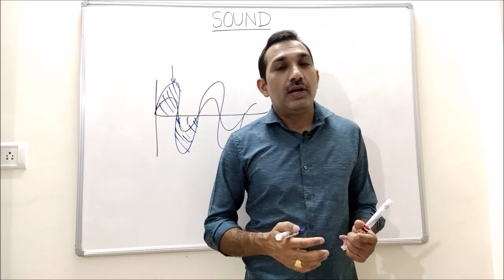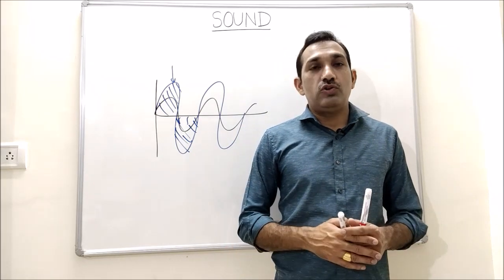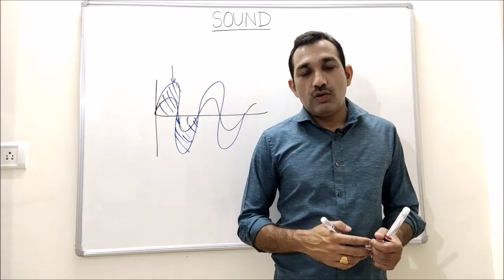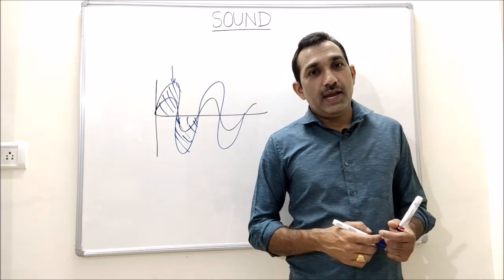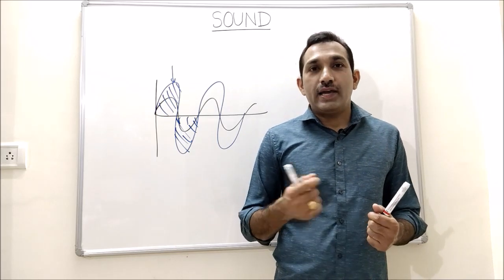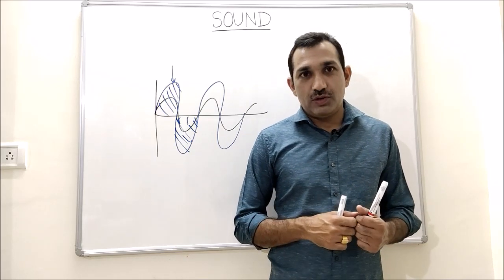For example, a big drum produces a sound of low frequency, or we can say low pitch, and the sound of a bird, which is relatively higher frequency, is a high pitch sound.